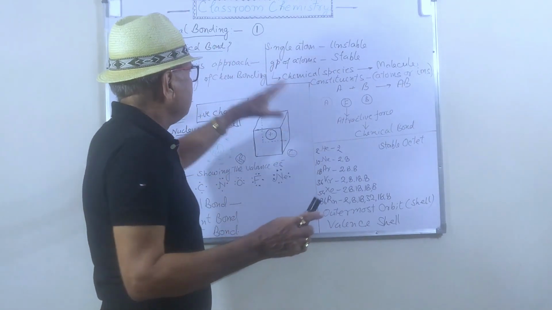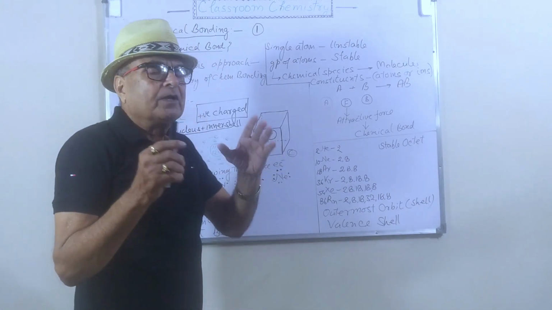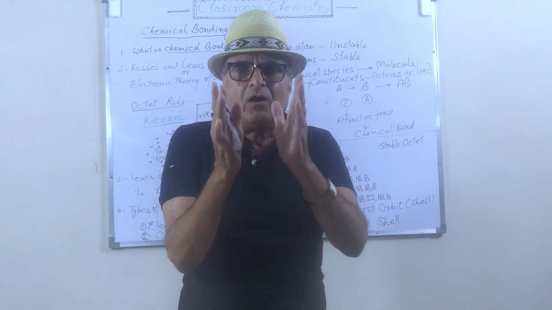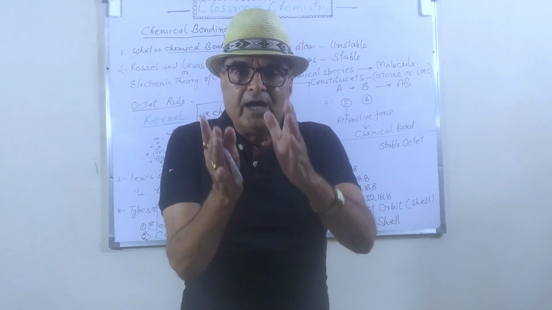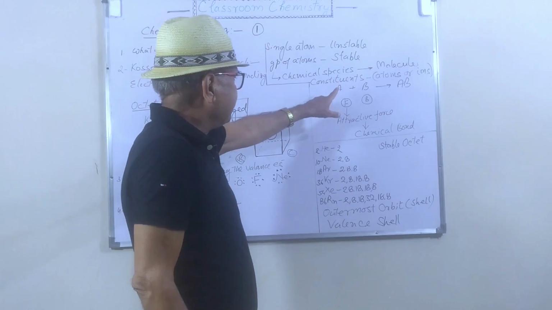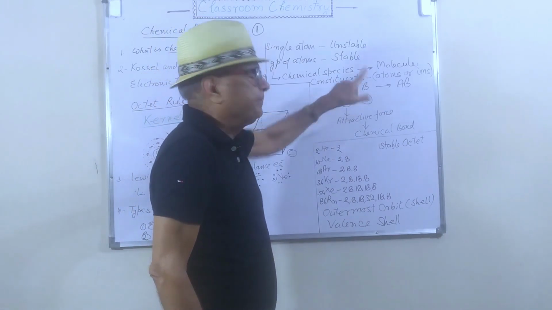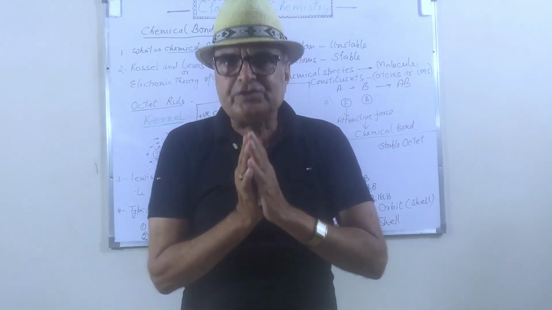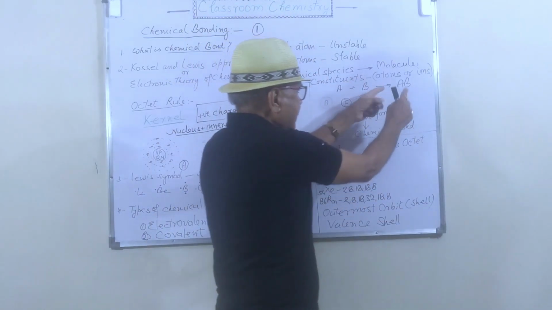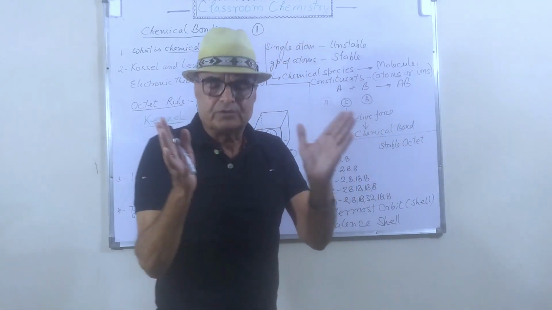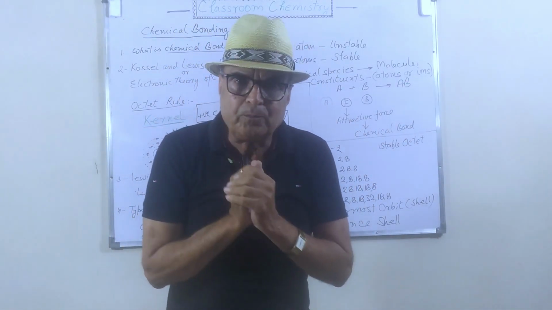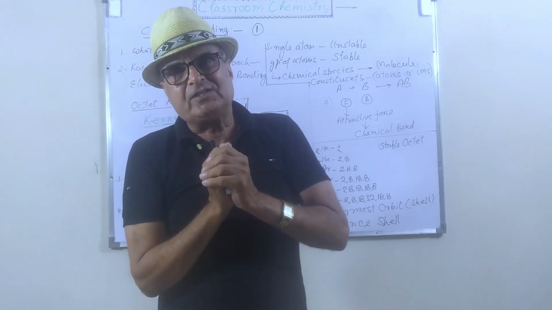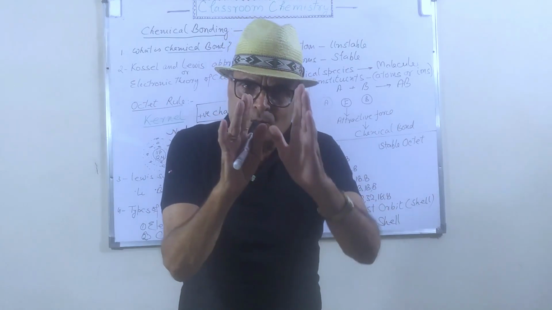Now I am explaining what a chemical bond is. Take the example of the combining of atoms. Suppose I take here A and B. These are two atoms. When they come close to each other, they will combine to form a group. Now the question arises: why do they form a group?